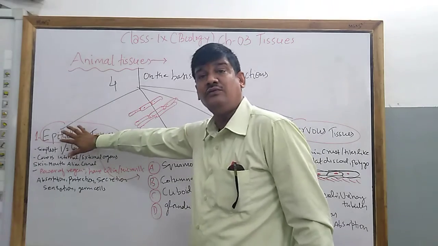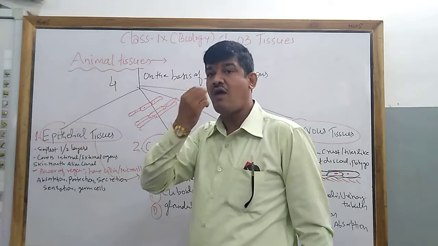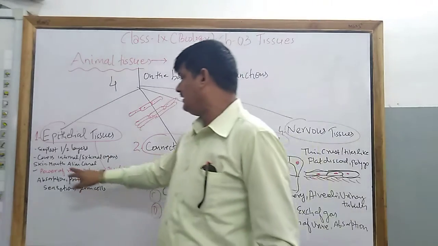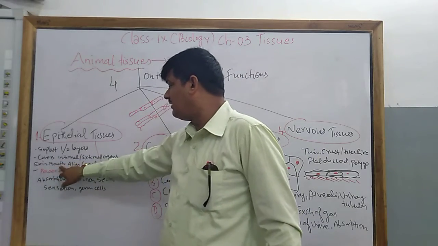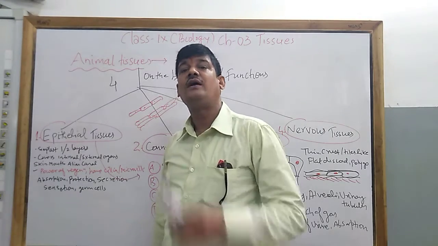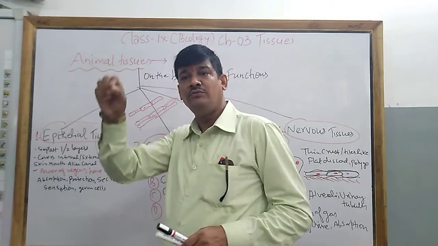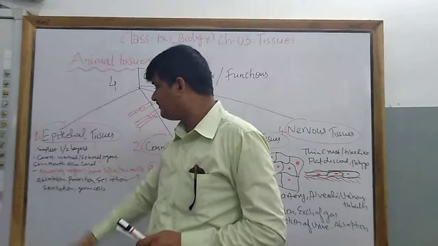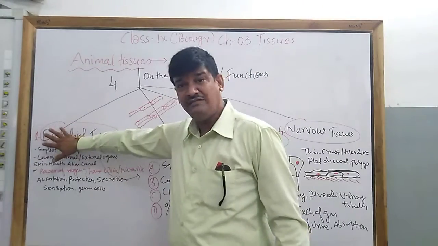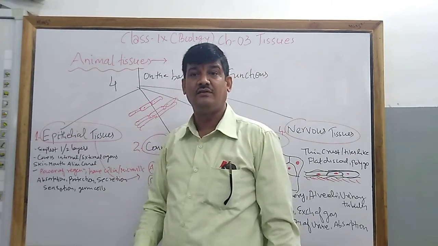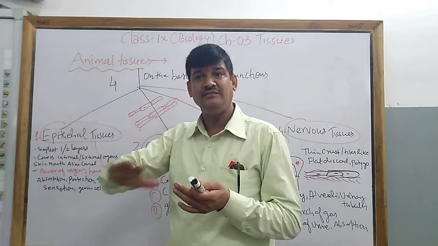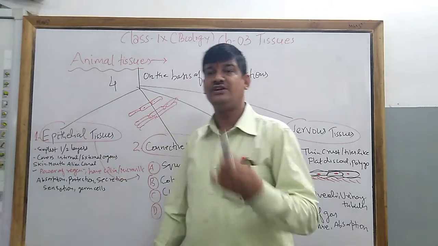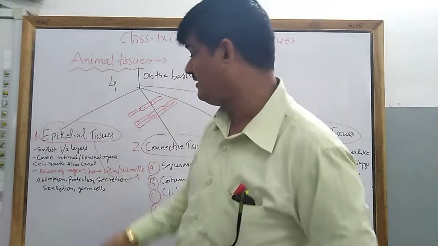Where is this epithelial tissue found? It is found in the skin, our mouth cavity, that is called the buccal cavity. It is one of the practicals in our syllabus also. Number one is the skin, number two mouth, then alimentary canal. From mouth to the anal part, there is a long tubular structure, and that entirely has the protective covering that we call the epithelial tissue. This epithelial tissue has the power of division. It means throughout the lifetime it is regenerated again and again. After degradation, it is generated again and develops a new epithelial lining.